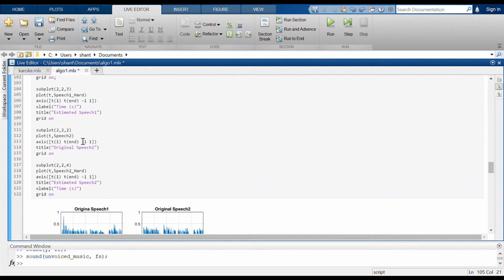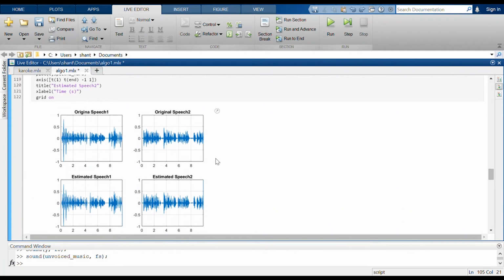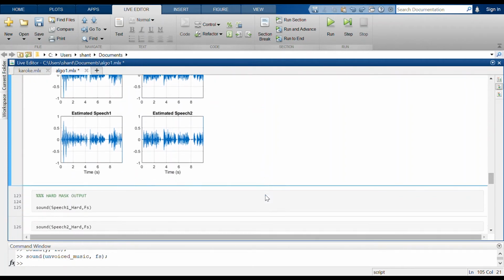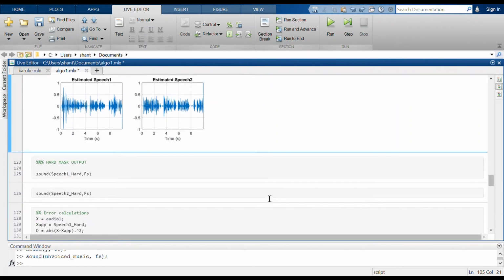So first we are going to plot these four speeches in time domain. So here you can see the original speech that we have initially, and then these are the estimated speech that we have obtained after the ideal binary mask. And next now we can hear the outputs.